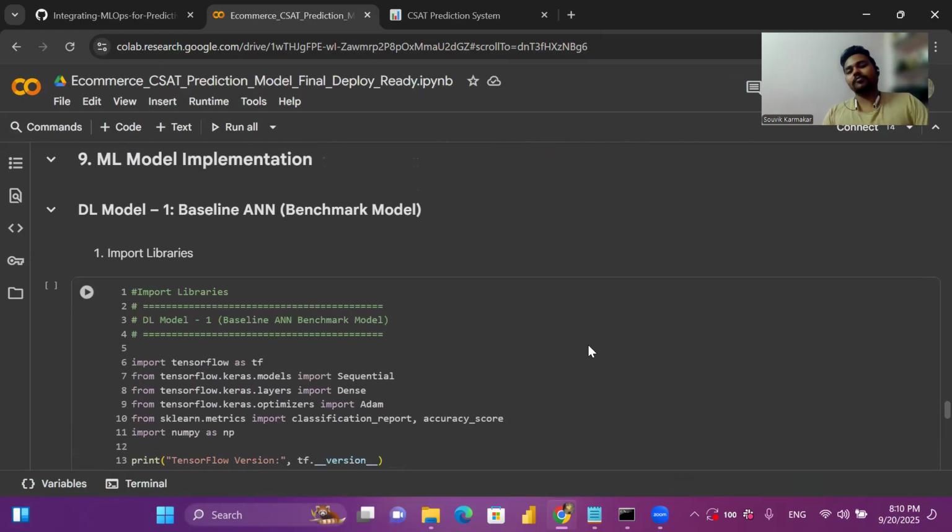First of all, we started with the baseline model. With the baseline model, we tried to set a benchmark for our enhanced, parameter tuned model.